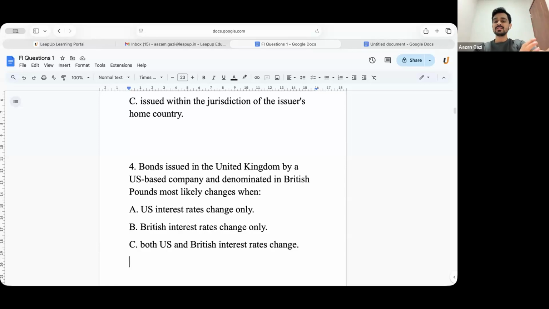Any questions till now, guys? What we will do is after every five questions, I want you, even if you have the slightest of doubt, to please let me know, because there's a high possibility your doubt might be someone else's doubt as well.